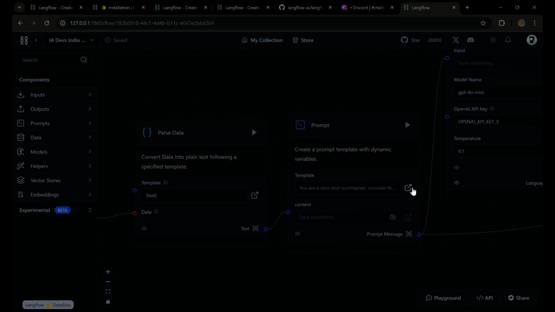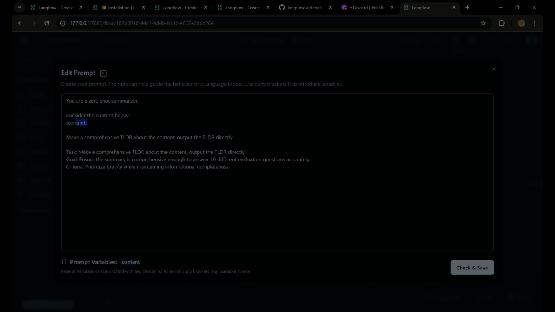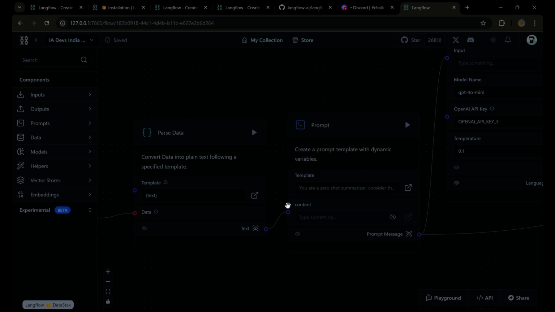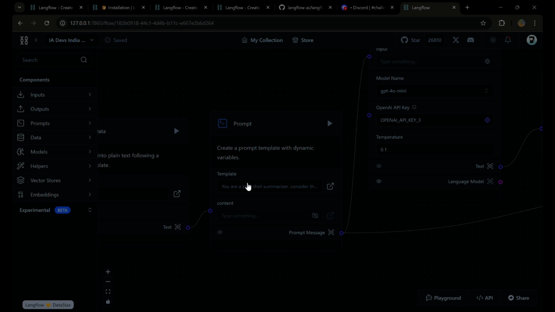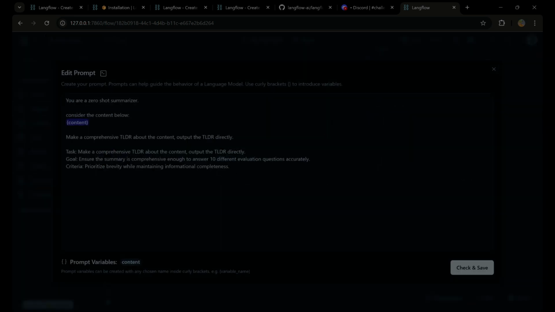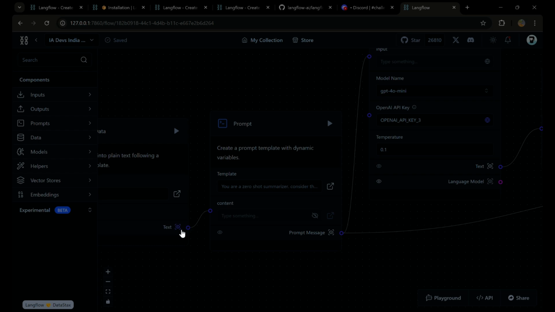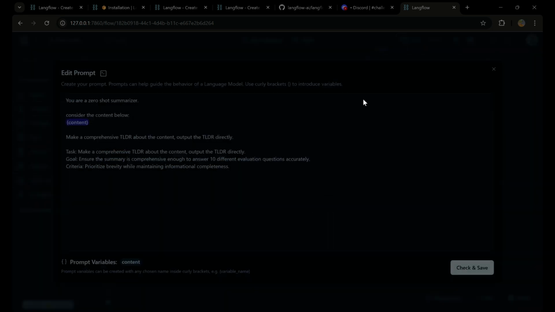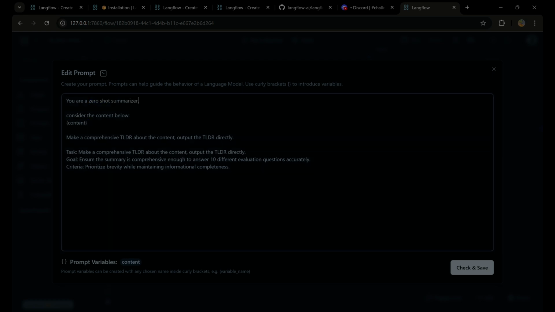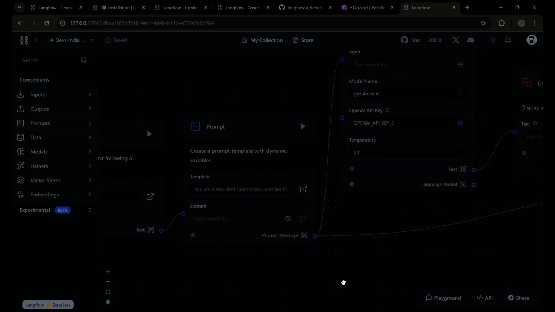And in my prompt, if I open my template, you can see I'm passing some dynamic value, which is the content. Whatever text comes out from a parse data component will get populated in my content. So this is how the text is going to the content, and content is getting dynamically added to my template, which is my prompt. For now I've used zero shot summary, but you can use multiple kinds of prompting to get a TLDR summary.